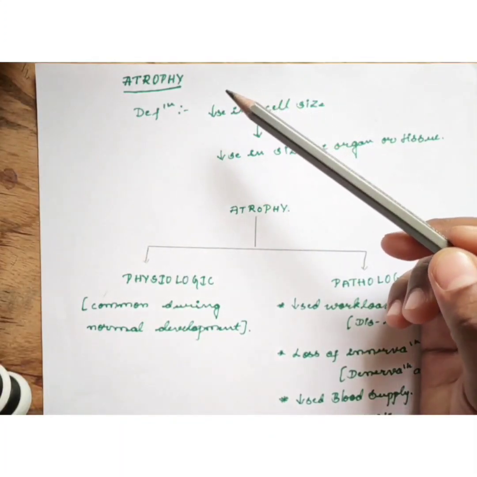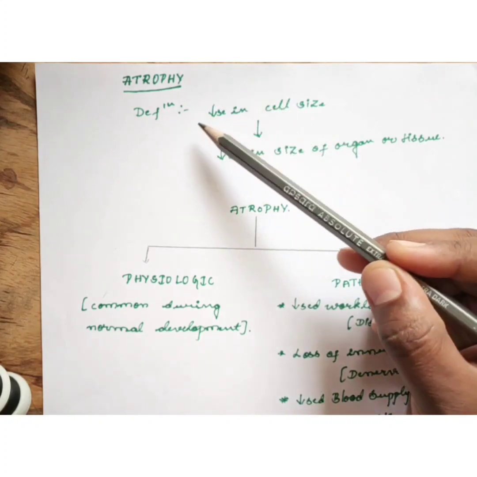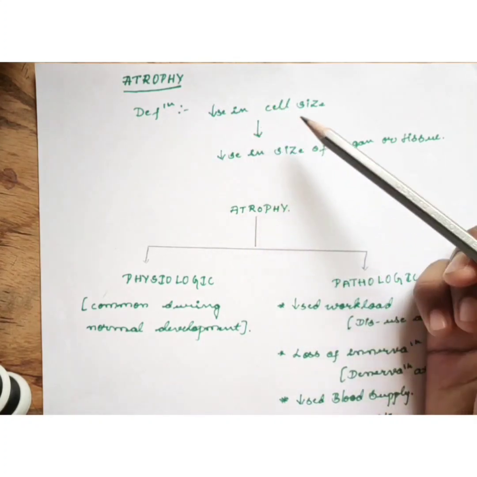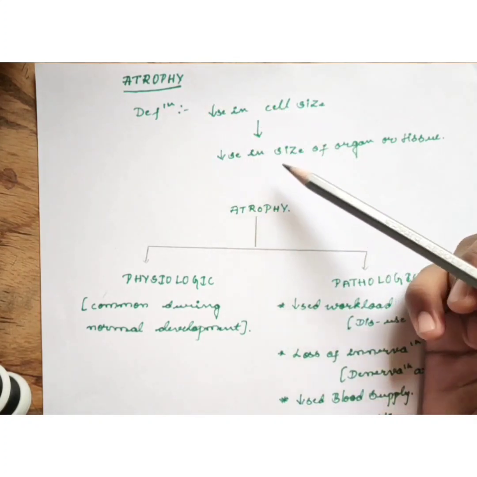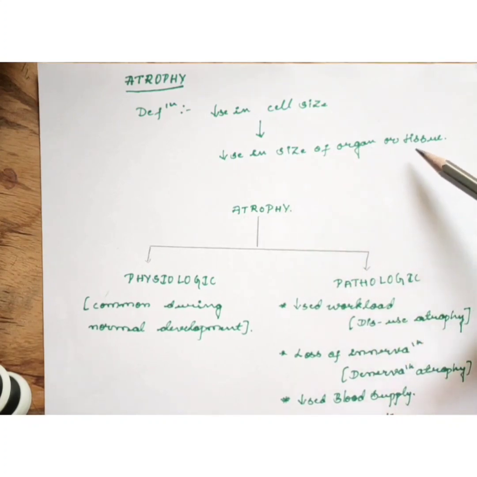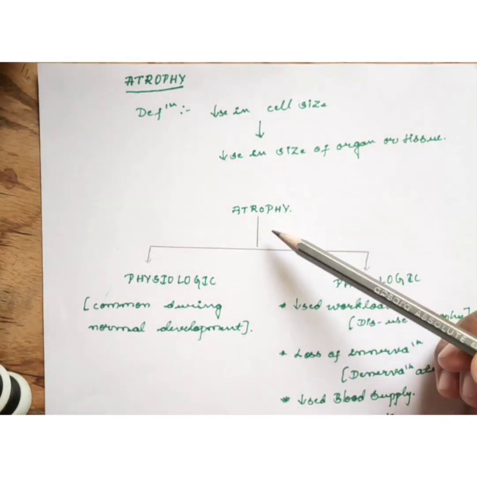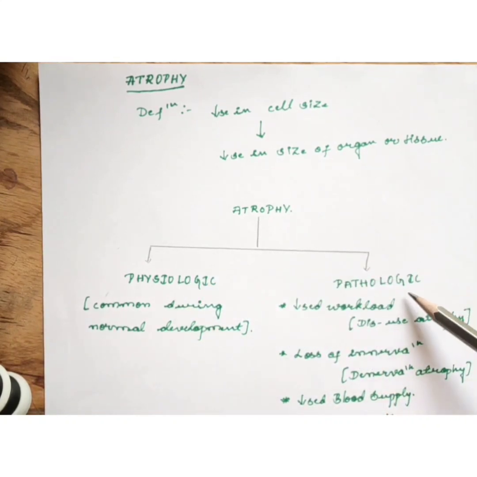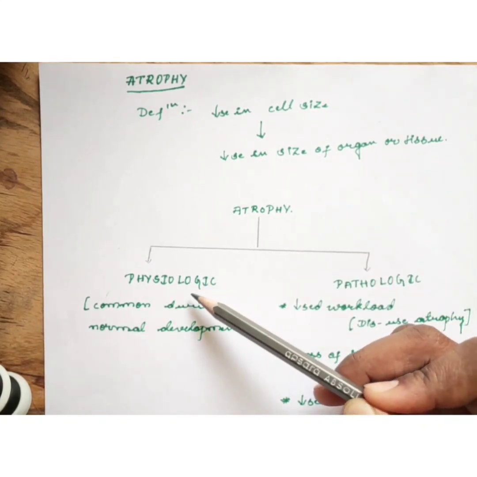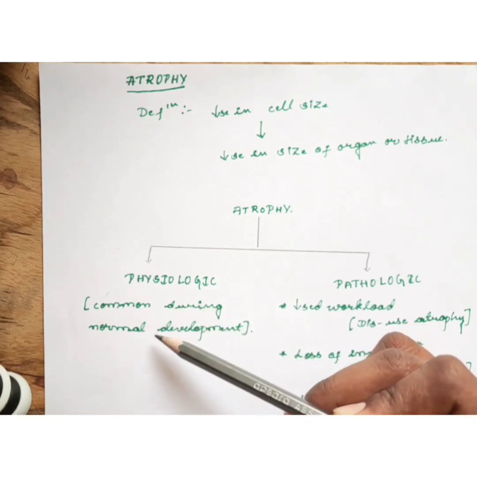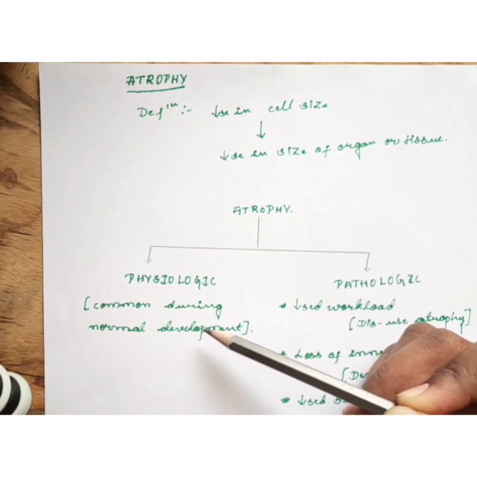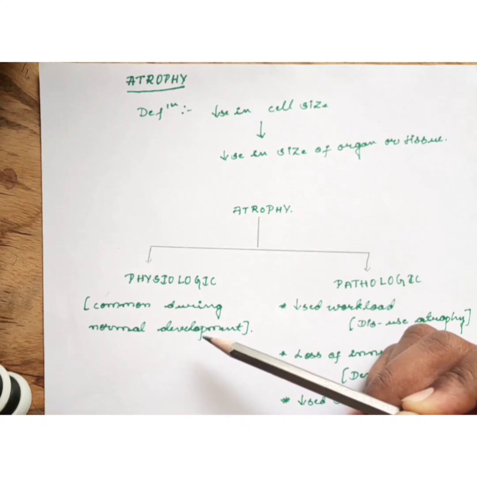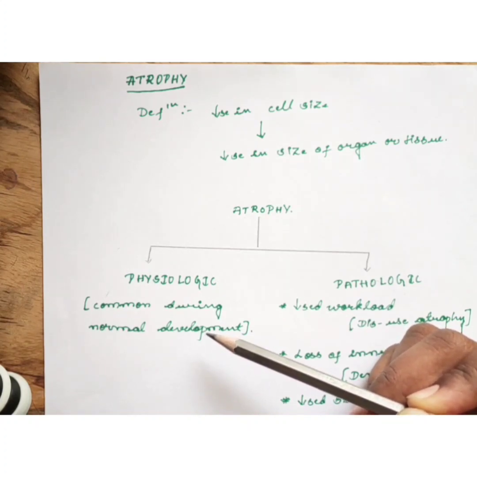Next, we will talk about atrophy. Atrophy is defined as a decrease in cell size and hence there is decrease in the size of organ or the tissue. Atrophy can be divided into physiologic atrophy and pathologic atrophy. Physiologic atrophy is common during the normal development. Some embryonic structures like notochord and thyroglossal duct get atrophied during their normal development.